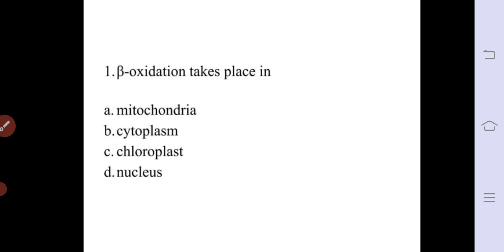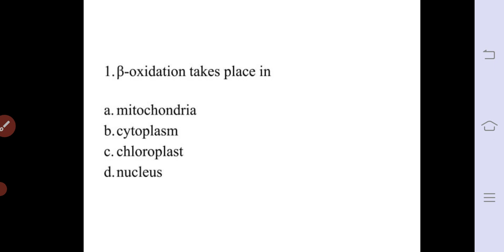The next question: beta oxidation takes place in. Beta oxidation is a catabolic process by which fatty acid molecules are broken down in the cytosol in case of prokaryotic organisms, and in case of eukaryotic organisms this beta oxidation occurs in the mitochondria, where during beta oxidation fatty acid molecules are broken down into acyl coenzyme A, and this acyl coenzyme A enters into the TCA cycle.